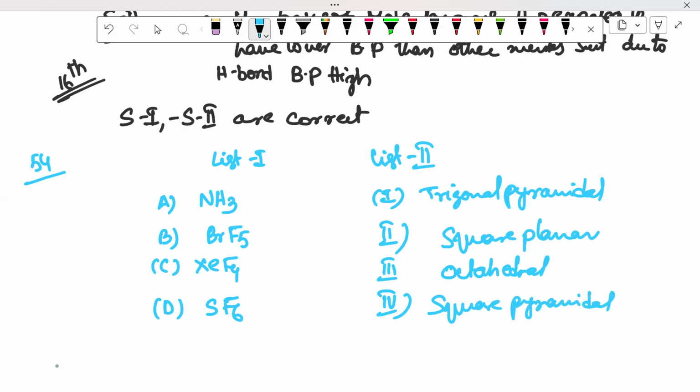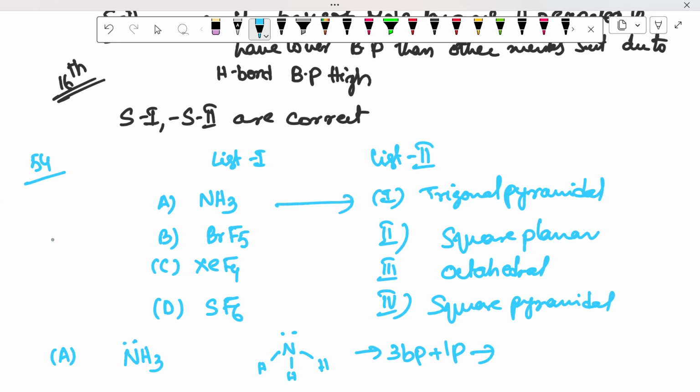Now here you want to proceed. The first one, A, is NH3, ammonia. Ammonia means nitrogen, H, H, H, one lone pair of electrons. 3 bond pairs and 1 lone pair. According to VSEPR theory, this has trigonal pyramidal shape. That means A is 1. Next, BrF5.